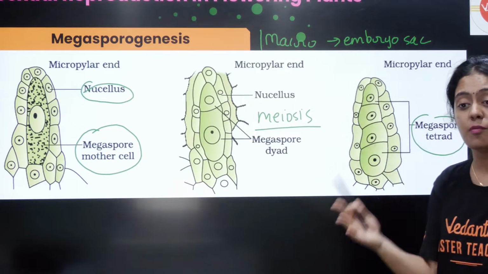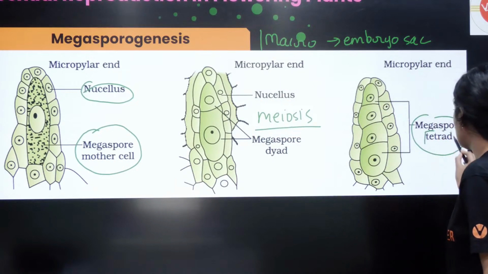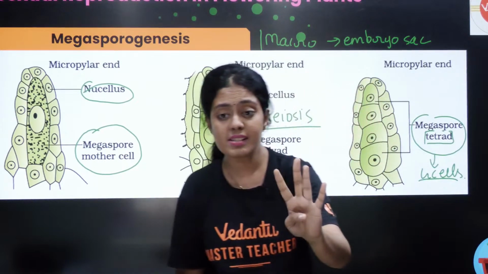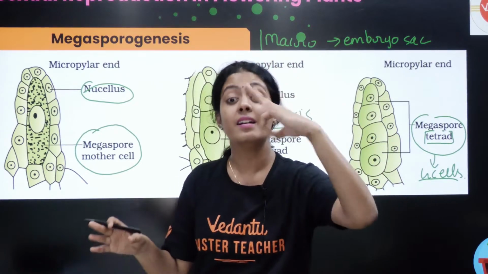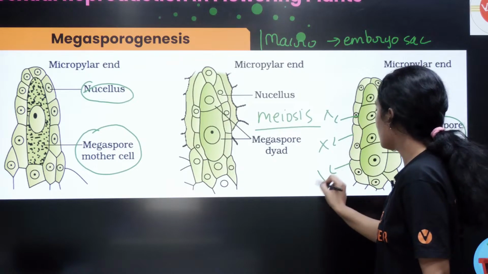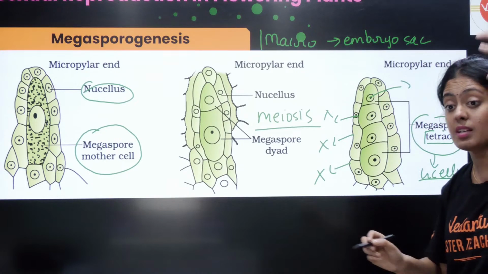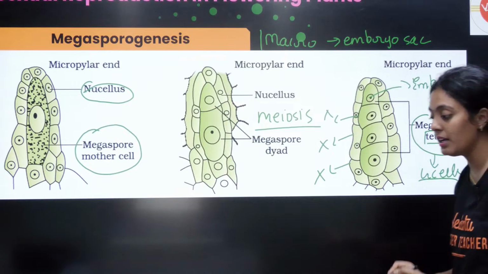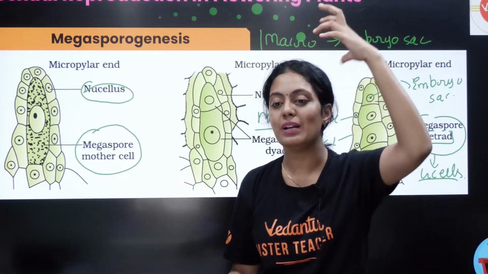All of you know by the end of meiosis 1 and meiosis 2 you will have 4 cells produced. இதை ஏன் நான் tetrad ன்னு சொல்றேனா, ஏன்னா அதுல 4 செல் இருக்கு. ஓகே, இந்த 4 செல்லுமே embryo sac டெவலப் ஆகுமா? கிடையாது. The 3 cells here degenerate. ஏதாச்சும் ஒரு 3 செல் degenerate ஆயிரும், they undergo dissolution. ஒரே ஒரு செல் மட்டும் தான் சக்சஸ்ஃபுல்லா embryo sac டெவலப் ஆகும். Very important. Out of these 4 cells, 3 cells degenerate and 1 cell develops into embryo sac.